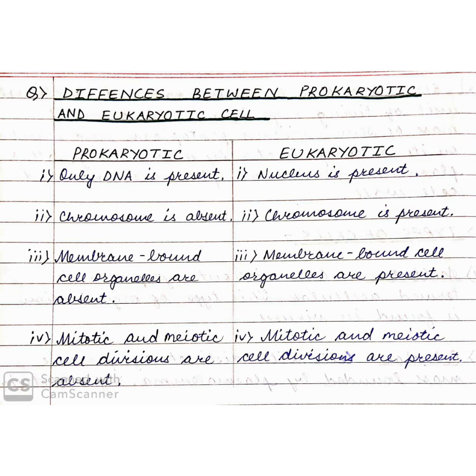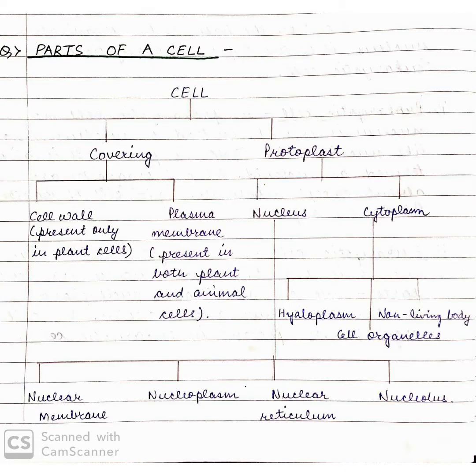So let's see the differences between prokaryotic cell and eukaryotic cell. In prokaryotic cell only DNA is present. In eukaryotic cell nucleus is present. In prokaryotic cell chromosome is absent. In eukaryotic cell chromosome is present. In prokaryotic cell membrane bound cell organelles are present.